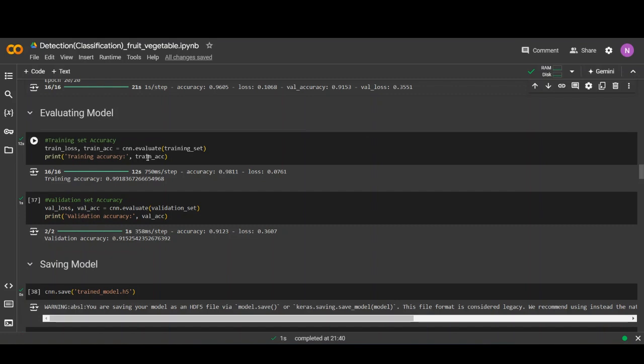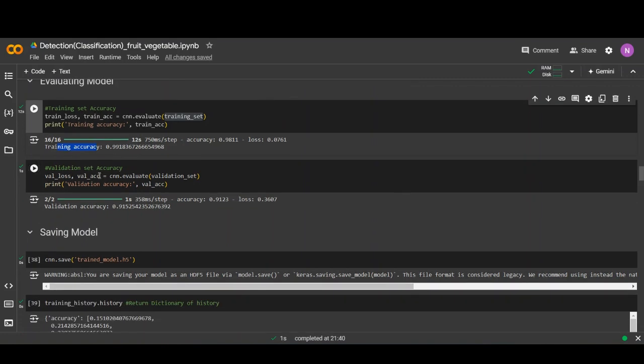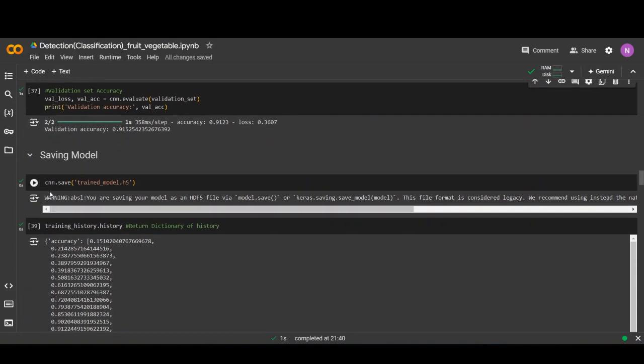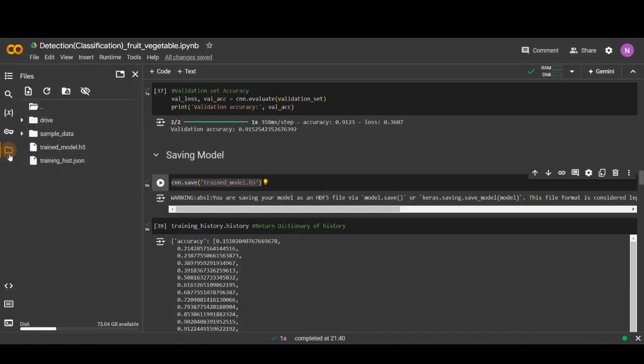After this, evaluating the model. We evaluate the model using the training set, and the model training accuracy is 99%, and validation accuracy is 91%. Save the model. This line of code saves the model as train model.h5.